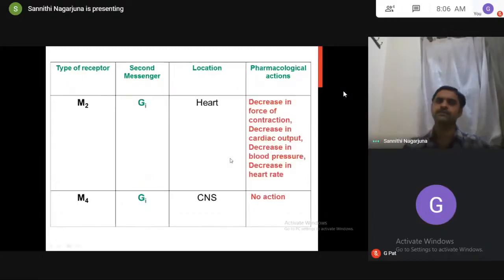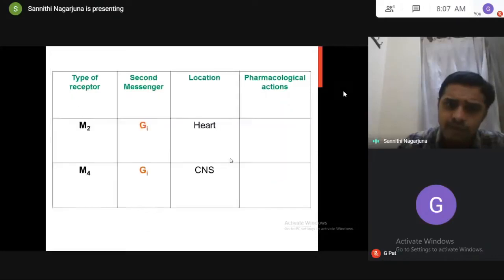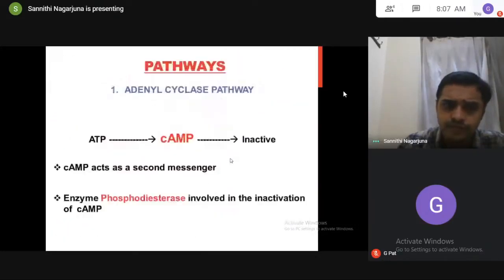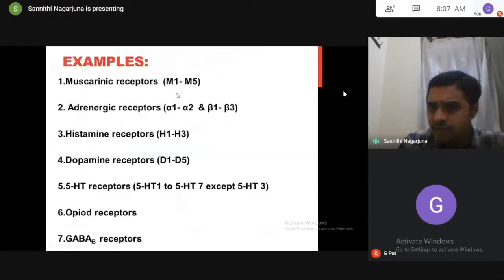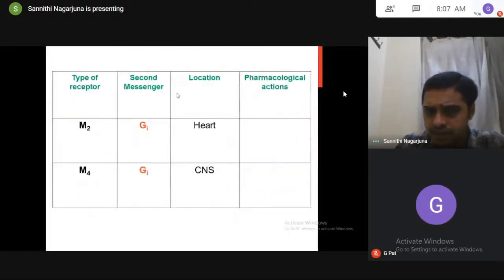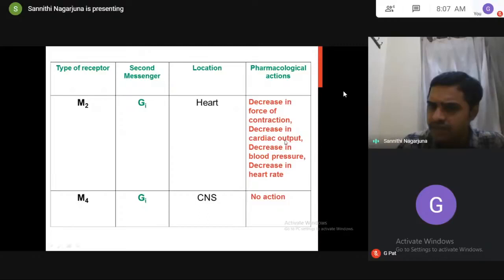See here. As a result, there is a decrease in cyclic AMP. I told you, cyclic AMP's actual action is increase in the force of contraction in the heart, increase in cardiac output, increase in blood pressure, increase in heart rate. But GI means decreased levels of cyclic AMP. So if cyclic AMP decreases, what action will come? Decrease in force of contraction, decrease in cardiac output, decrease in blood pressure, decrease in heart rate. So got my point? All the parameters will decrease by acetylcholine because of decreased cyclic AMP.